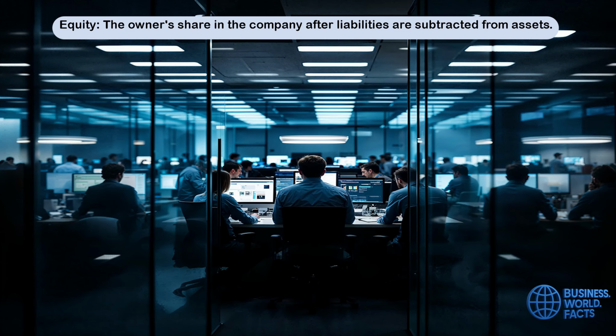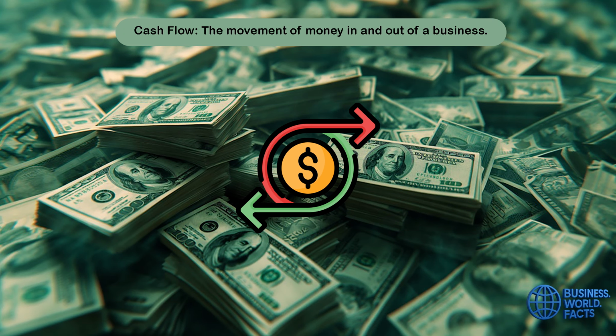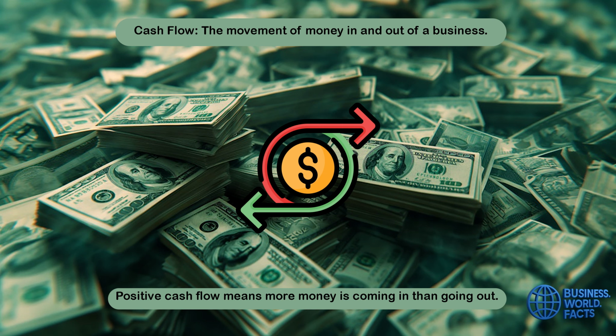Equity: the owner's share in the company after liabilities are subtracted from assets. If assets equal $100,000 and liabilities equal $40,000, equity equals $60,000. Cash flow: the movement of money in and out of a business. Positive cash flow means more money is coming in than going out.